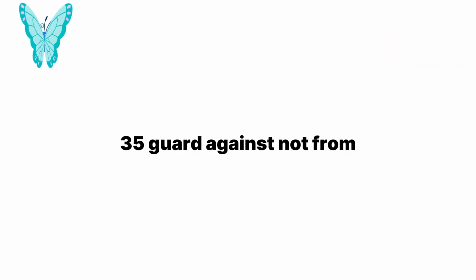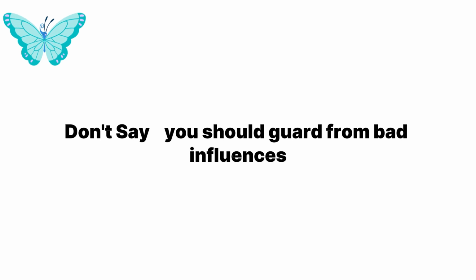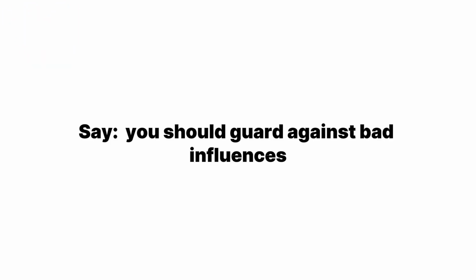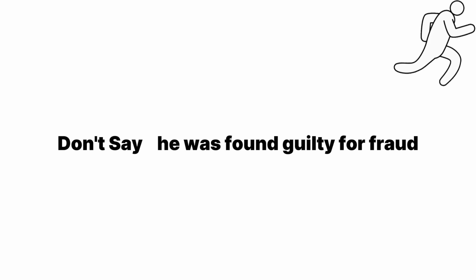35. Guard against, not from. Don't say, you should guard from bad influences. Say, you should guard against bad influences. 36. Guilty of, not for. Don't say, he was found guilty for fraud. Say, he was found guilty of fraud.